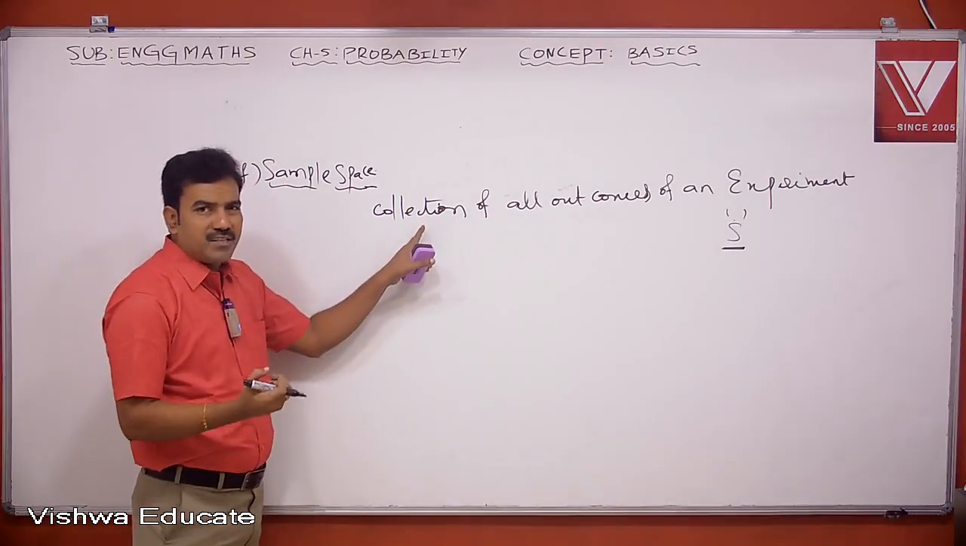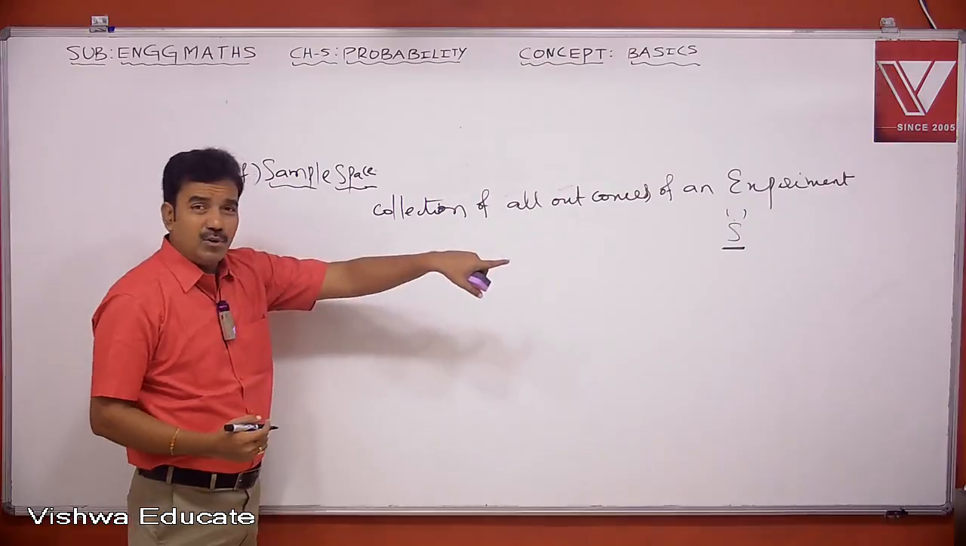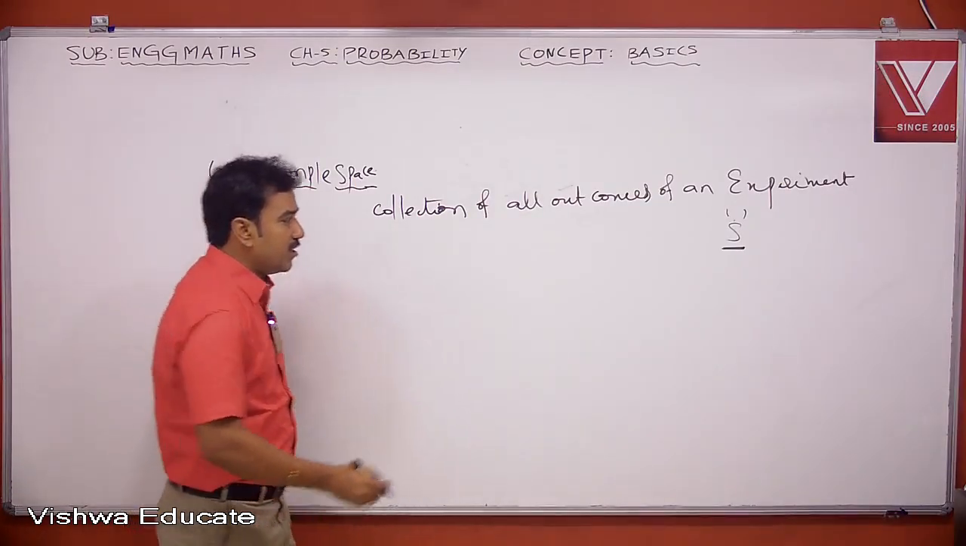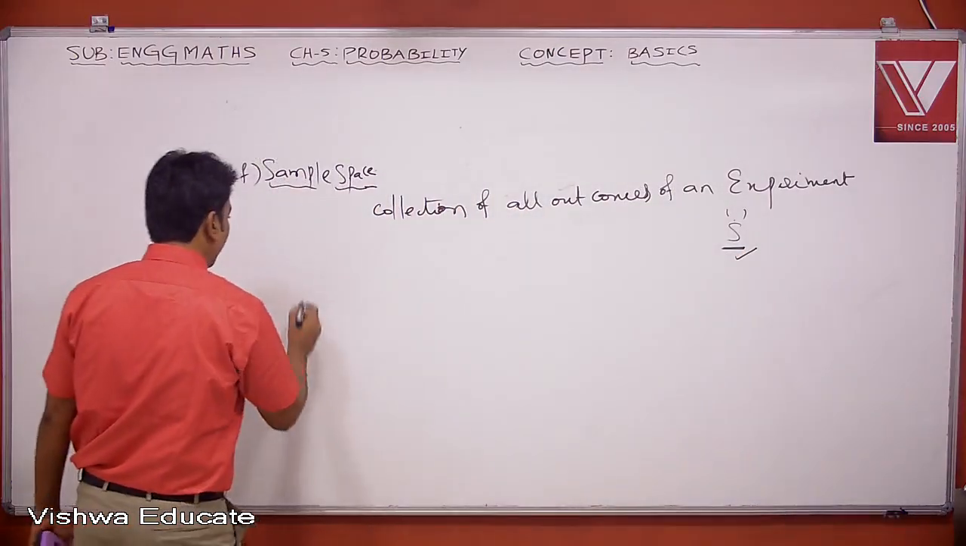So each outcome is an event. Write all possible events of an experiment into a single set S. That will be called a sample space. Generally we denote the sample space with the alphabet S. Let us see an example.